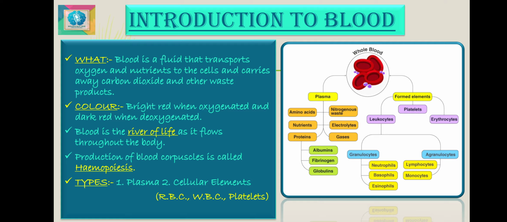An adult man has 5 to 6 liters of blood, and an adult woman has 4 to 5 liters of blood in their bodies. Evaluating various functions of the blood, in a nutshell, we can say that the blood is the river of life. All the necessities of life are distributed to various body parts, and harmful substances are removed from them by way of blood that keeps on flowing like a river in the body.